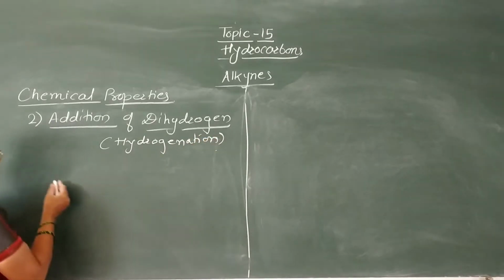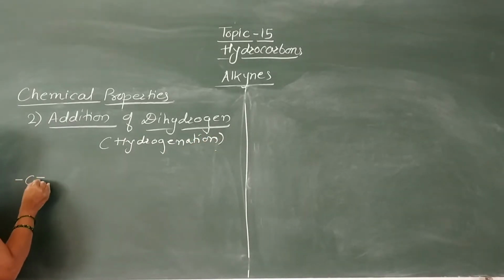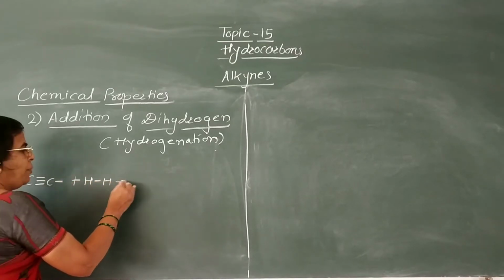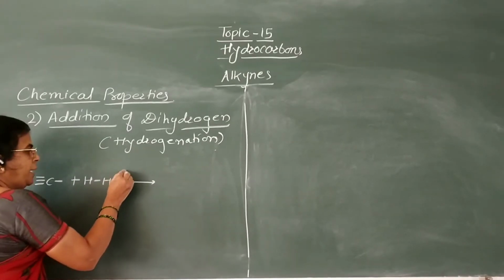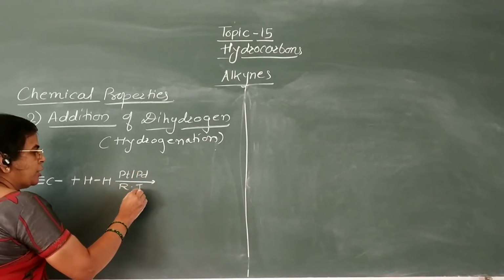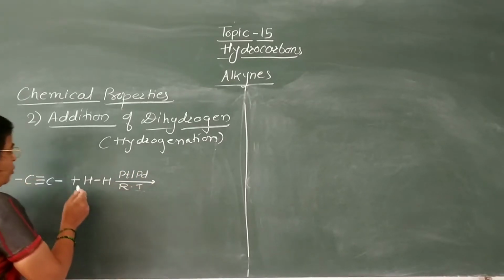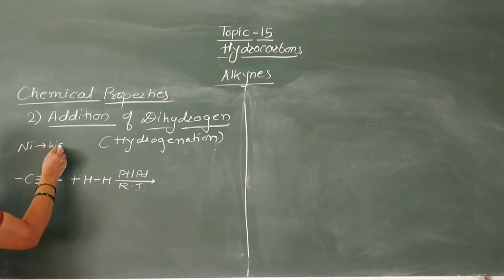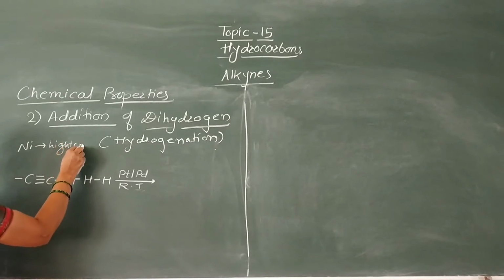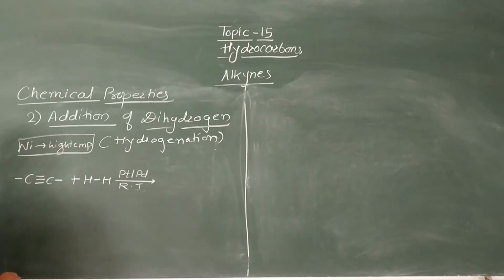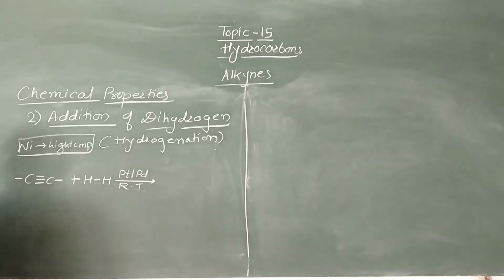Now when alkynes are treated with dihydrogen in presence of platinum or palladium catalyst at room temperature, or by using nickel at higher temperature, then here these alkynes undergo hydrogenation, that is addition of H2 molecule takes place.